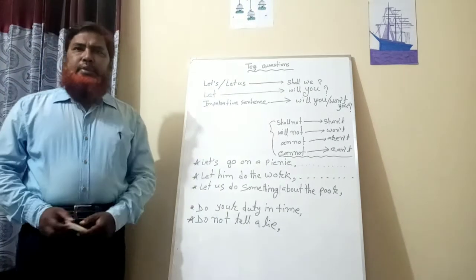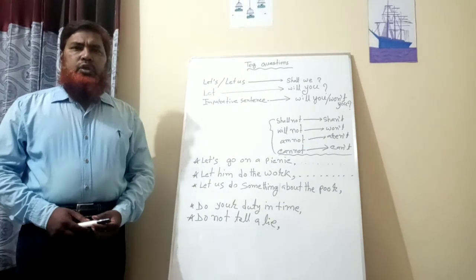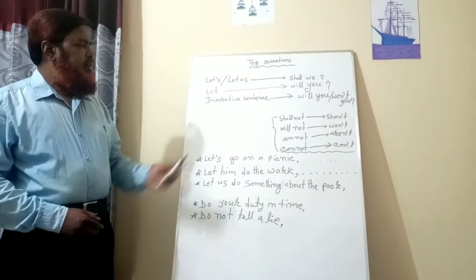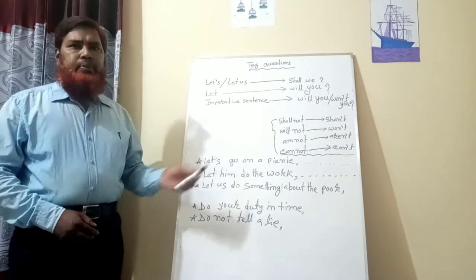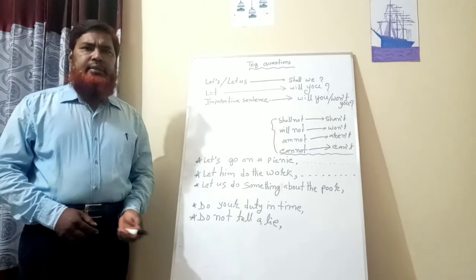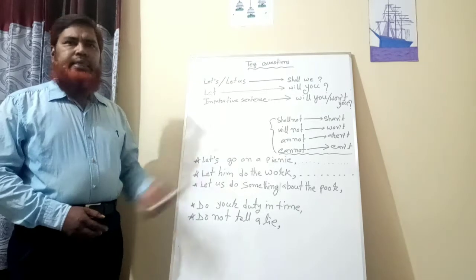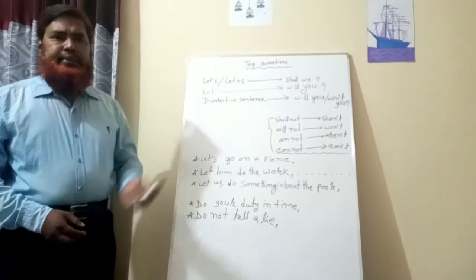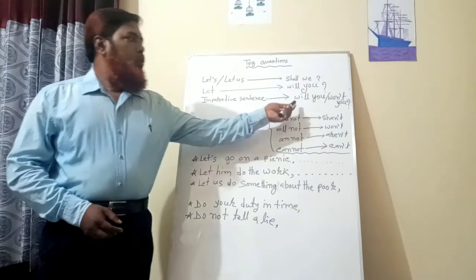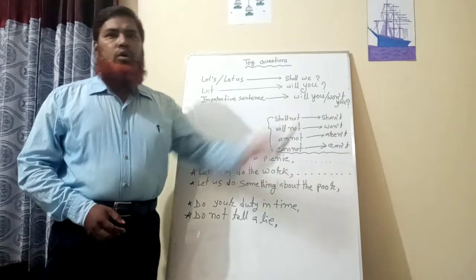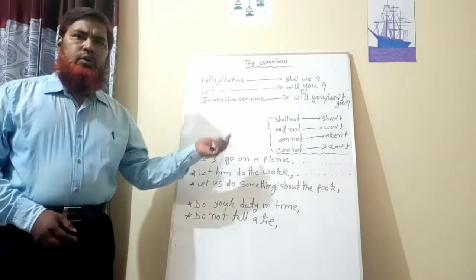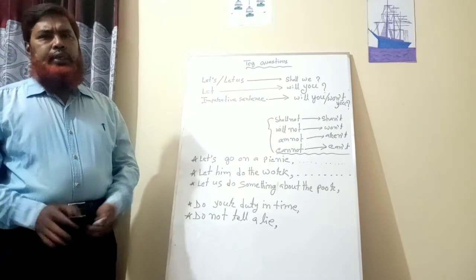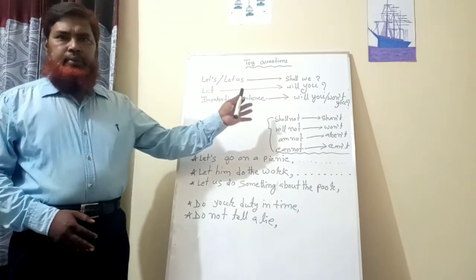So if you find any verb at the beginning of the sentence, think that it is an imperative sentence, and for all imperative sentences the tag question will be either will you or won't you. You can write any one.